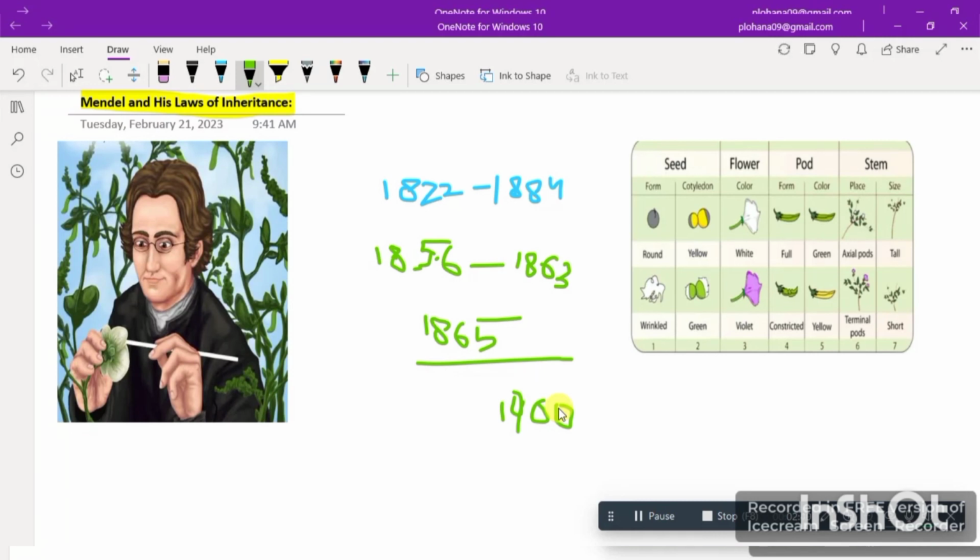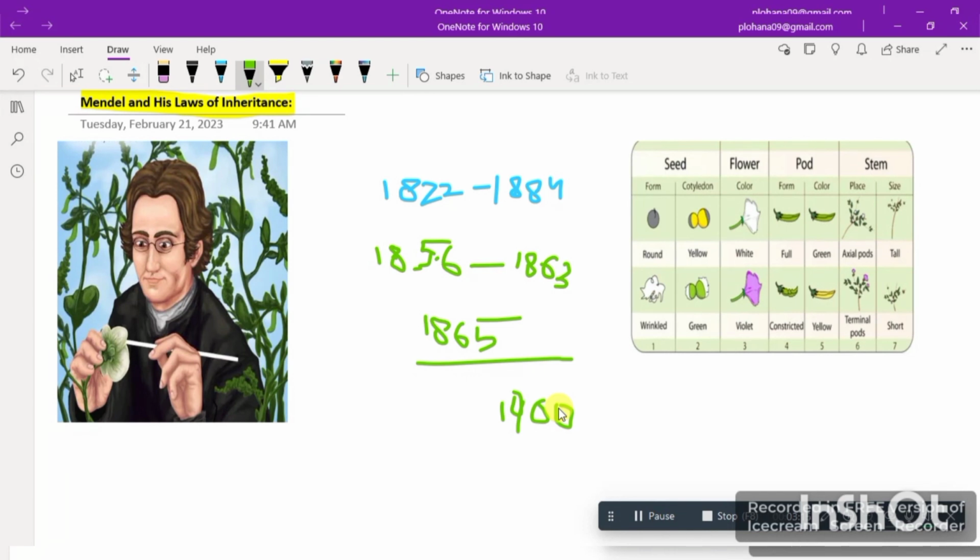So why did he choose the pea plant? He could have chosen any other plant as well. Because the pea plant has contrasting traits. There are so many traits. It can either be yellow or green. It can have either white or violet flowers. It can have a full pod or a constricted pod as well. It has so many characters, so because of these contrasting traits, he chose pea plants.